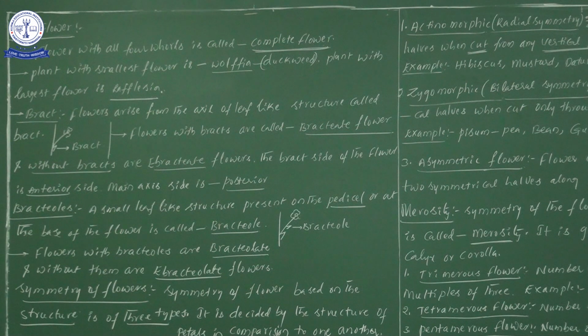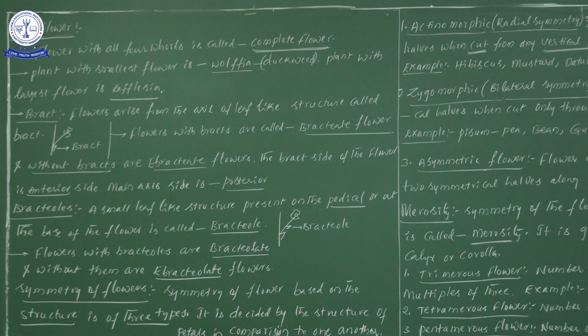Suppose the flowers with bracteoles, these kinds of things. Flowers with bracteoles are known as bracteolate. Flowers with bracteoles means we can see these small leaf-like structures. Next one, without bracteoles, we will call ebracteolate flowers. Try to remember: flowers with bracteoles, bracteolate flowers. Next one, flowers without bracteoles we call ebracteolate flowers.